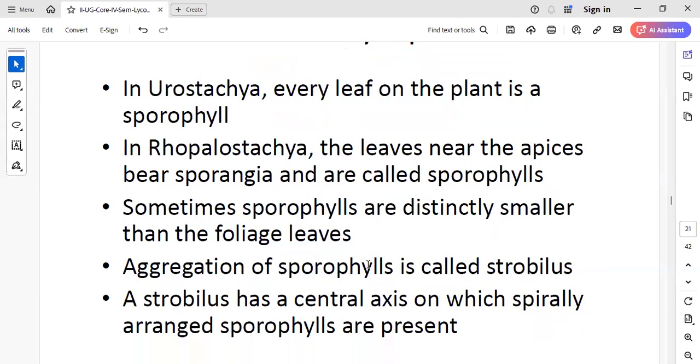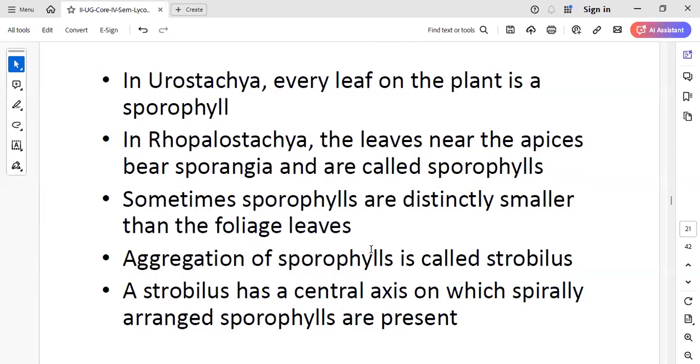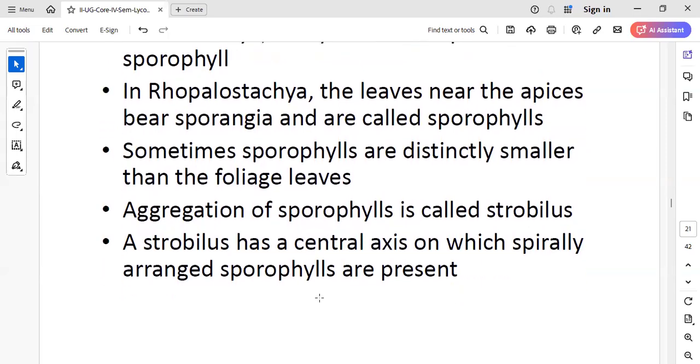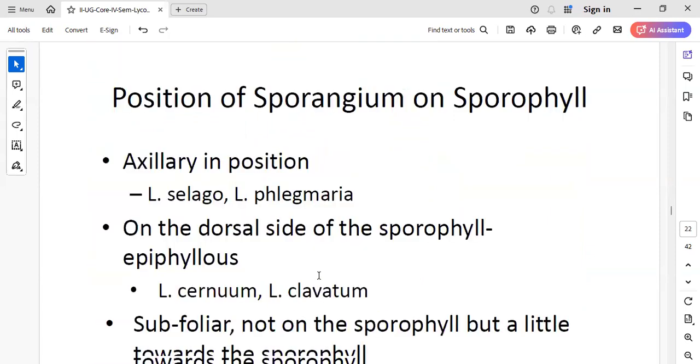What is a sporophyll? The leaf which consists of the sporangia. They are called sporophylls. Okay, right.